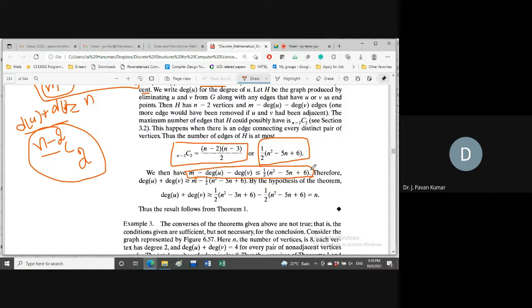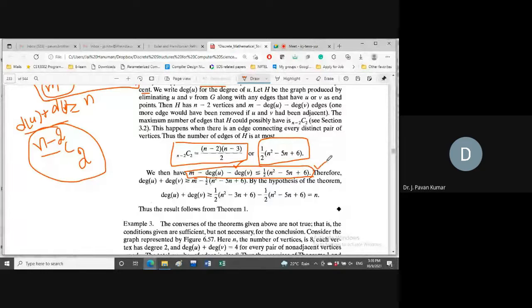Is this clear? Because u and v are two vertices we are considering which are not adjacent, based upon theorem 1, we can say those are the two vertices which we have removed. So m minus these many edges may be removed, and the remaining edges will be at most this much. Is this clear?